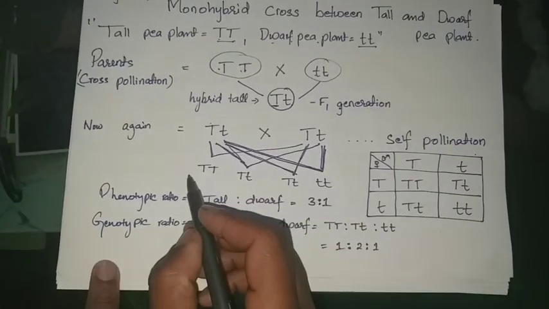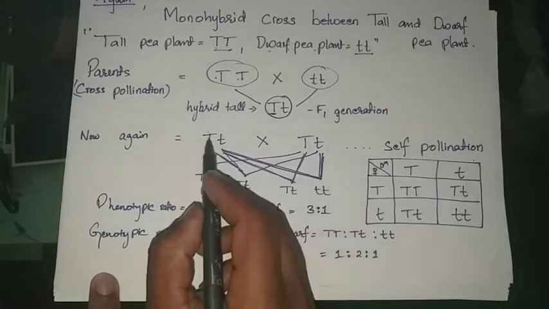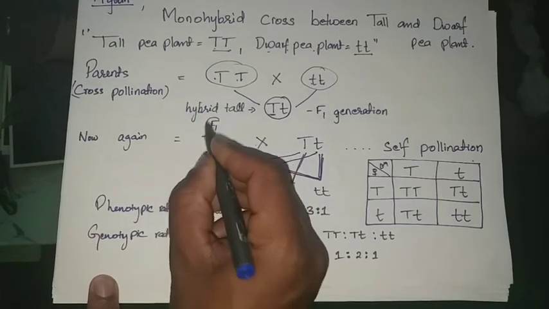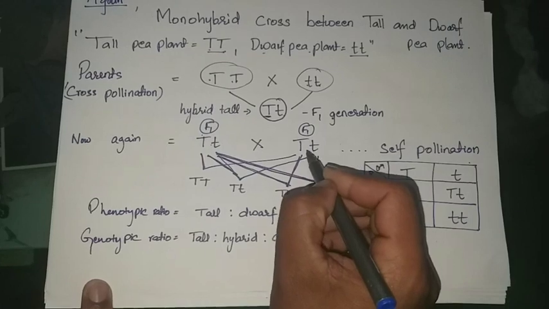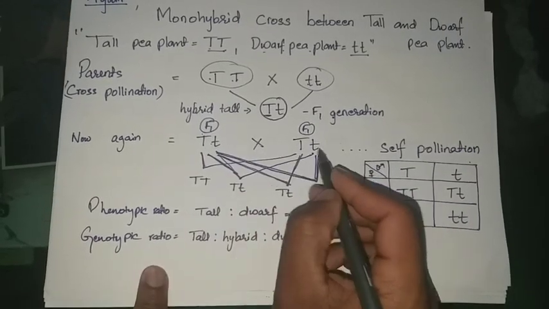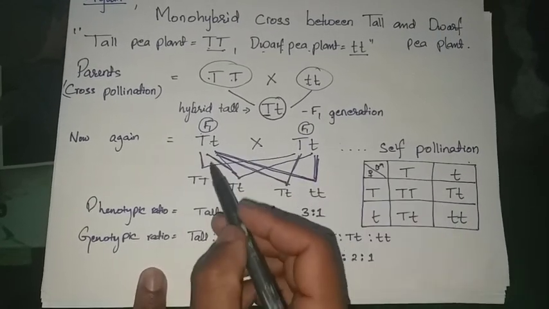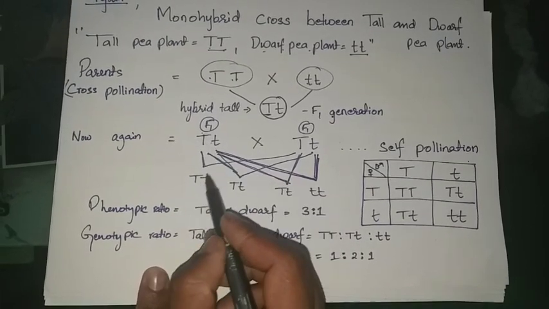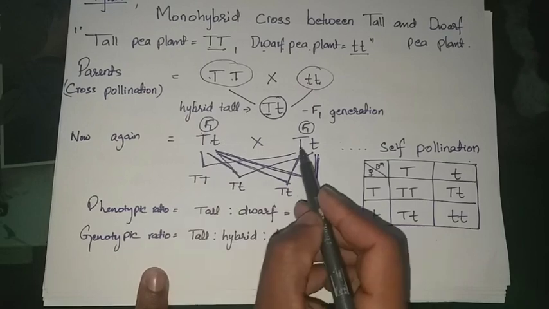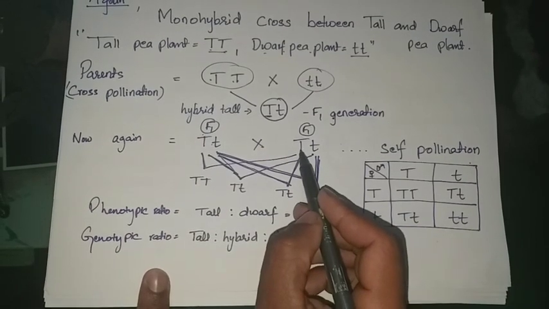Now again we have to do the cross between the F1 hybrid plants. So one F1 hybrid capital T small t, and another F1 hybrid plant capital T small t, in the same parents. This is in case of self-pollination. Now you can see this plant produces two types of gametes, capital T and small t, and this also produces two types of gametes, capital T and small t.